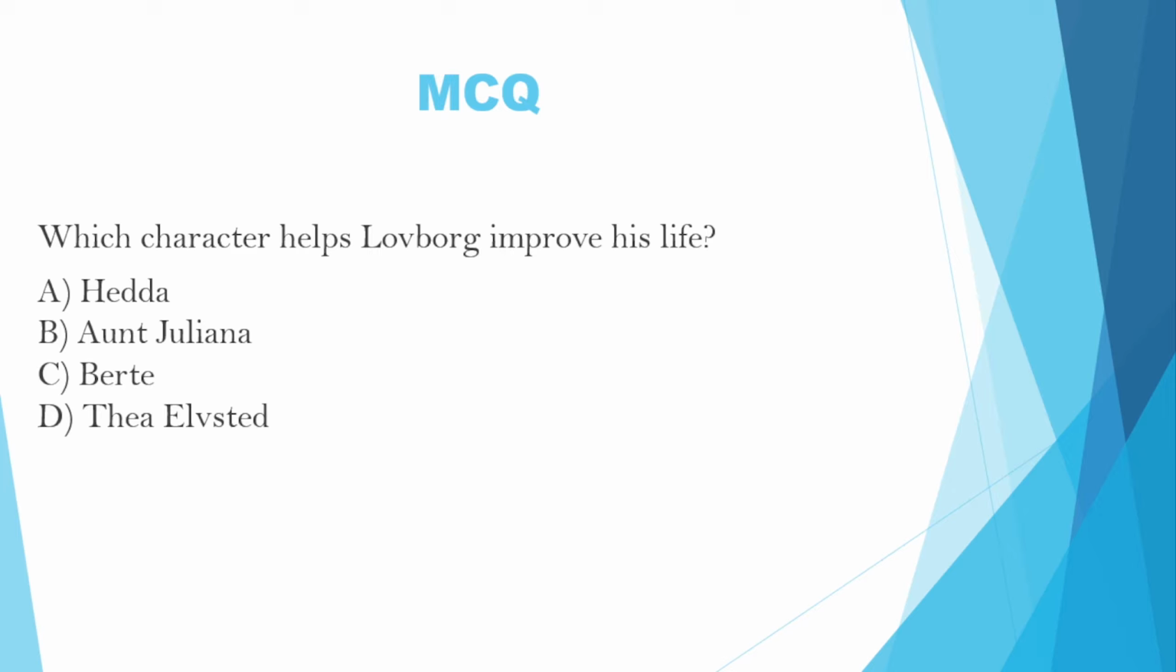Next question is, which character helps Lovborg improve his life? Option A, Hedda. Option B, Aunt Juliana. Option C, Berta. Option D, Thea Elvsted. The correct answer is D, Thea Elvsted.